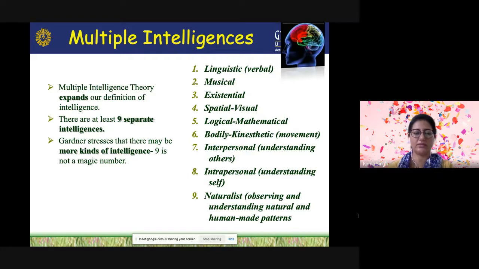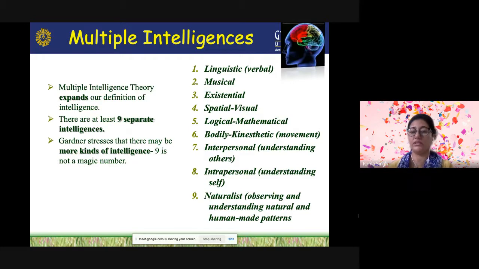And whereas we can see linguistic or verbal linguistic intelligence manifested both orally and in writing is the ability to use words and language effectively. So on the basis of this, there are at least nine separate intelligences, and here we can go through it quickly. Like linguistic intelligence, which is related with verbal intelligence.